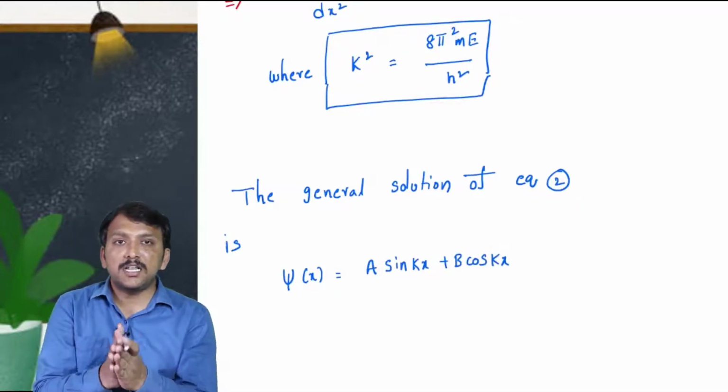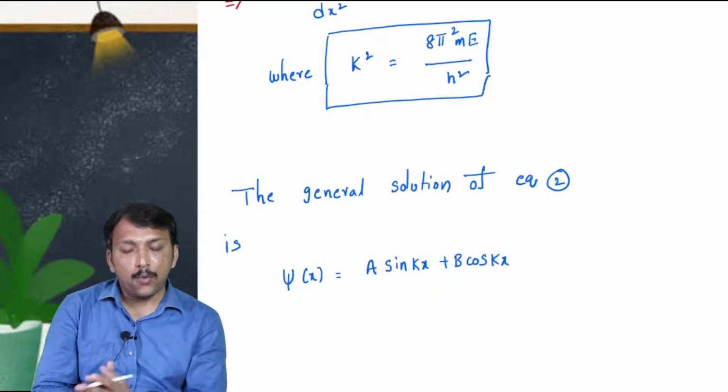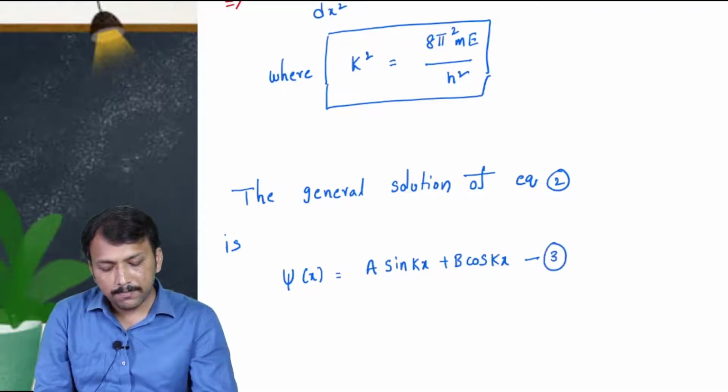So this is a general solution. Now to get the exact solution, we have to apply boundary conditions. So we will take this as equation number 3, right?